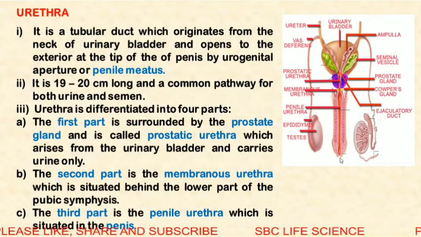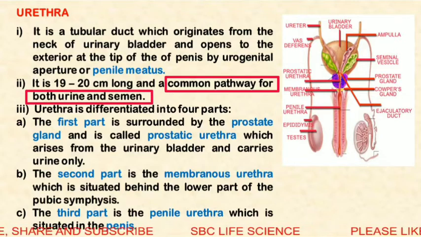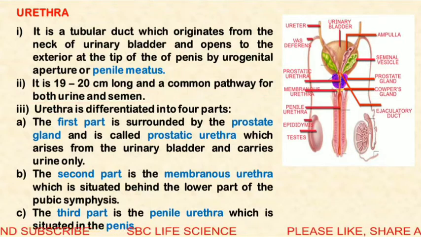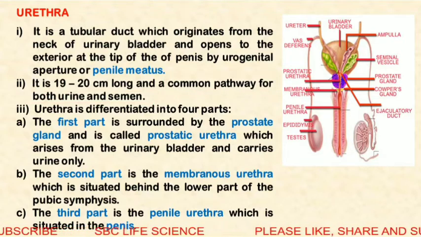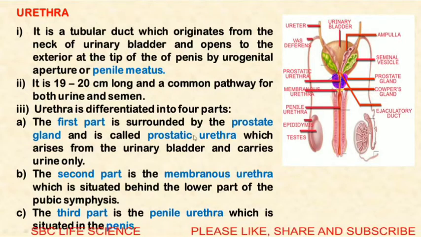It is about 19 to 20 centimeters long, a common pathway for both urine and semen. So it is a common passage. The urine as well as semen comes out of the penis through the same common passage.